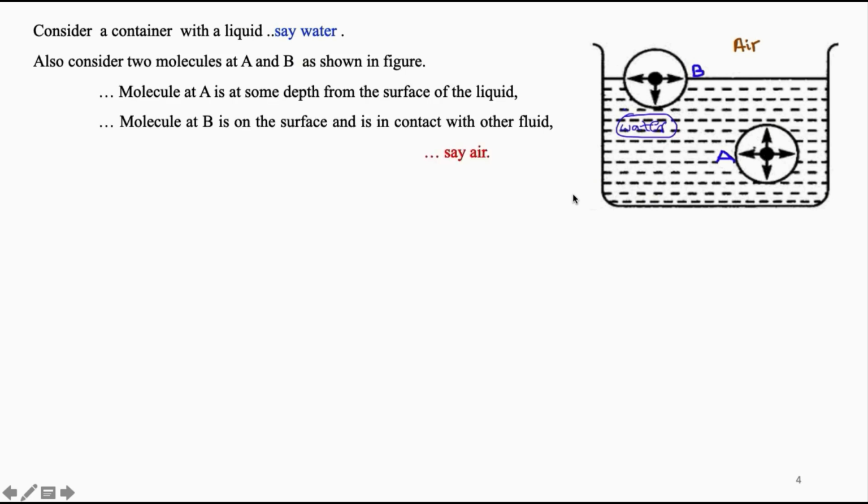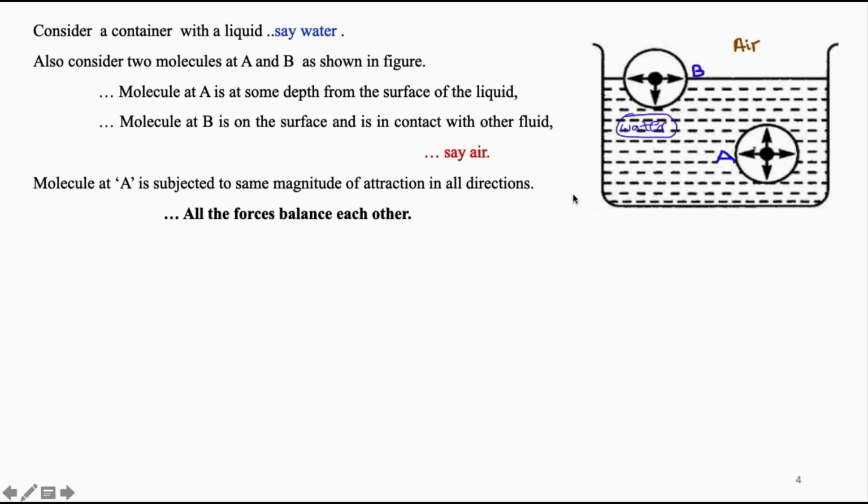Now, once we have given a special preference to molecule at A, the surrounding molecules feel jealous and start pulling A. Unfortunately, the pulling is the same in all directions as A is surrounded by water molecules on all the sides. All the forces balance each other.